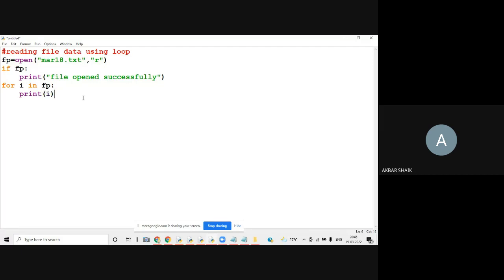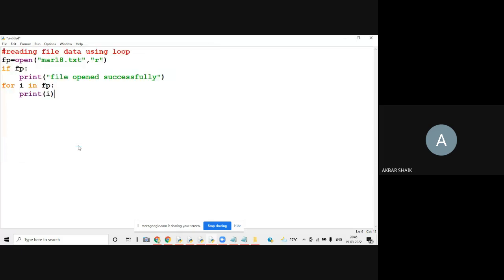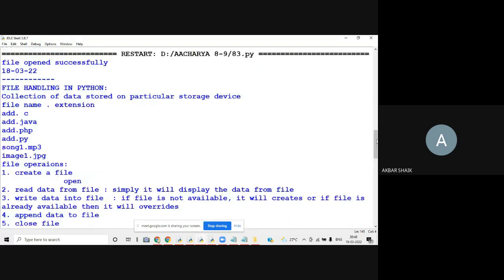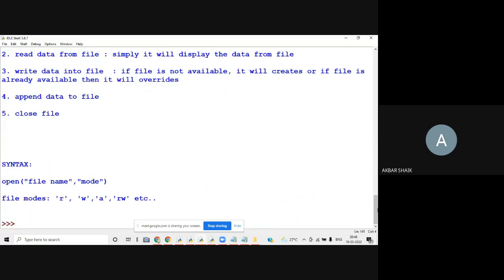It's going to display the entire data until your file pointer becomes empty, meaning until it reaches the end of the file. fp means file pointer; you can give any name, it's not a problem. Until it reaches the last character, it is going to display its data. If you observe here also, the output is the same. Entire file data is displayed by using a loop.